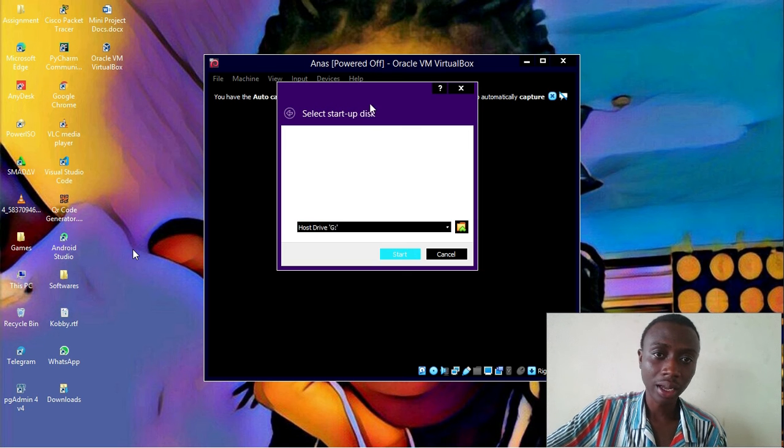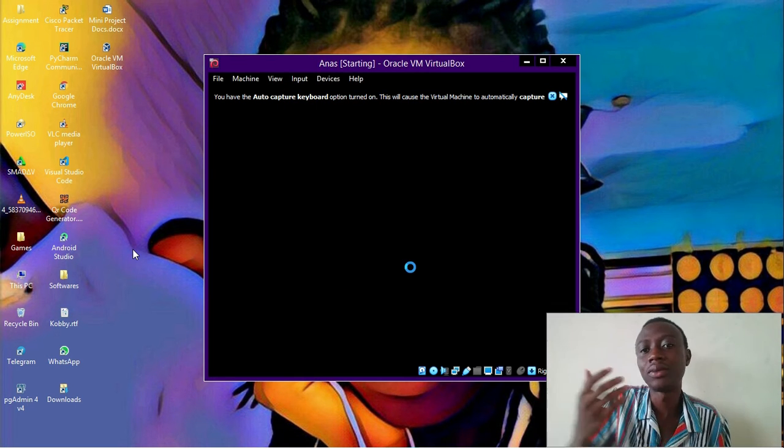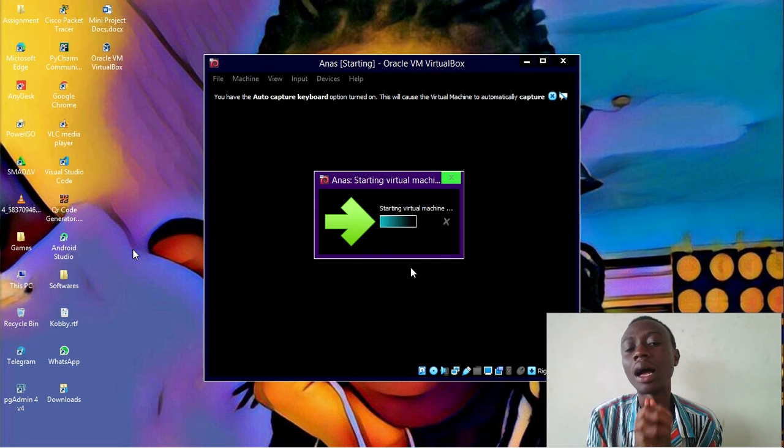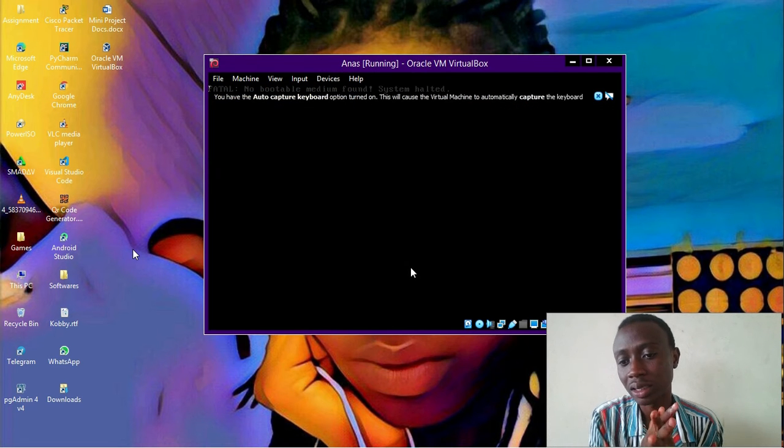And I can see that the installation process has started, and the only thing I need to do is say start, and everything will start the installation process. I must bring to your notice that the Kali Linux operating system installation takes a little bit of time. It's not like the installation process itself.